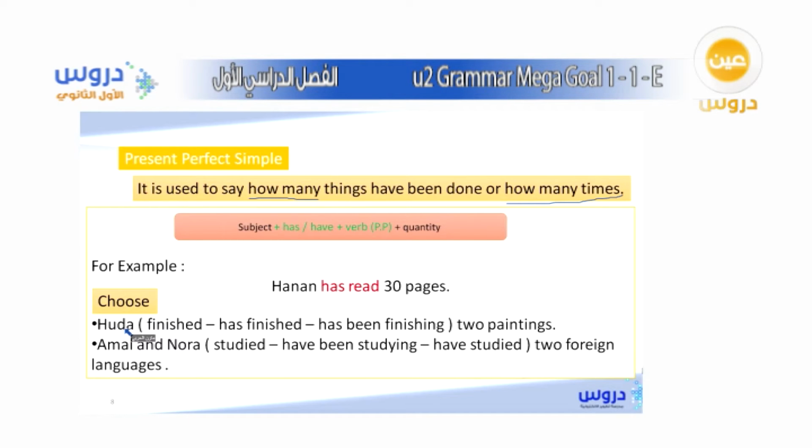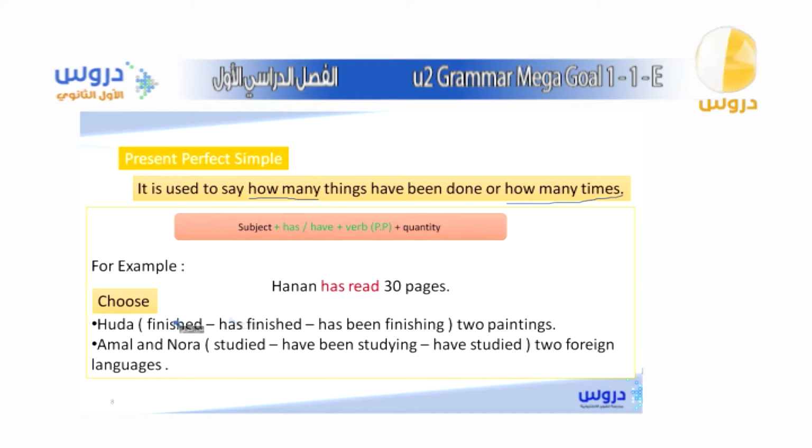So let's have an example here. Huda finished or has been finishing 2 paintings, okay? Of course, in this one, as Summer said, we will use has finished. Why? Because if we use has been finishing, it won't fit with 2 paintings, okay?